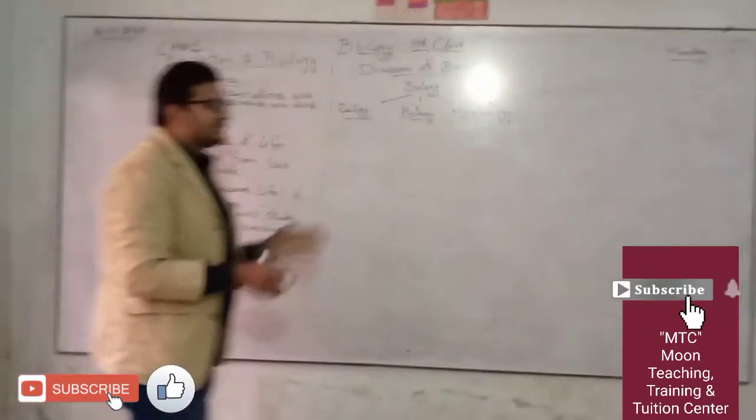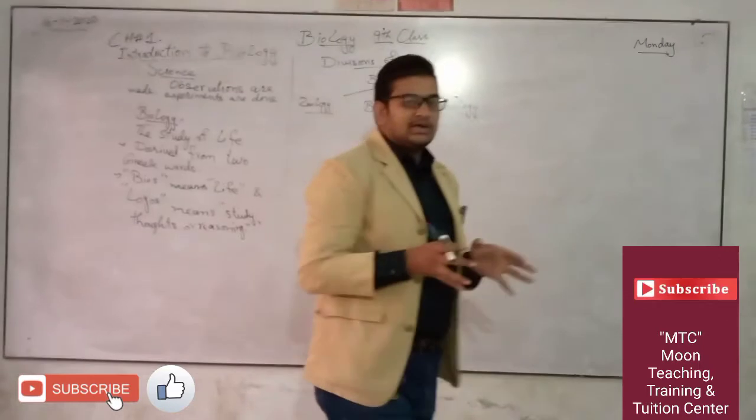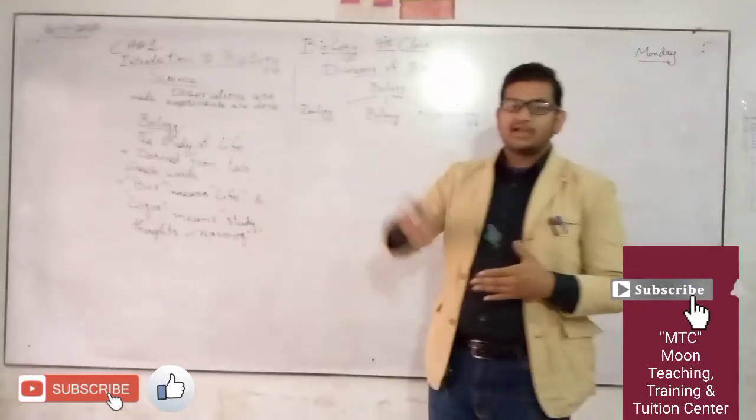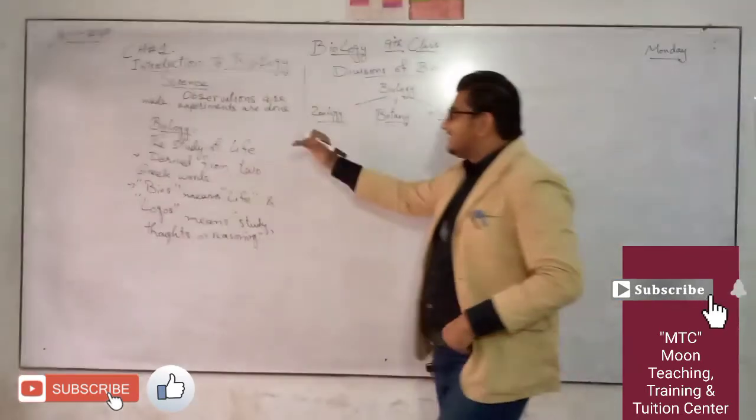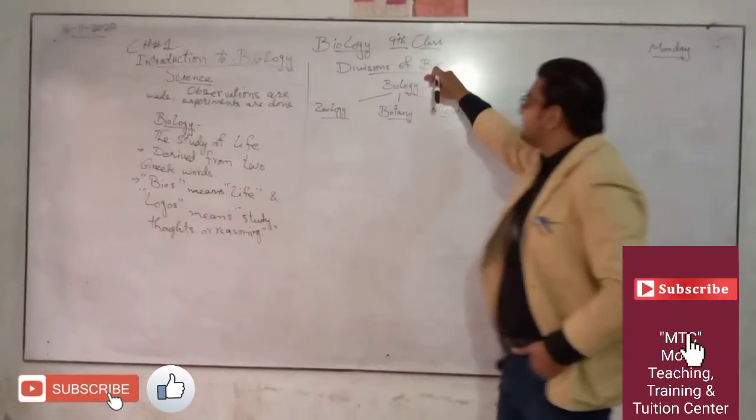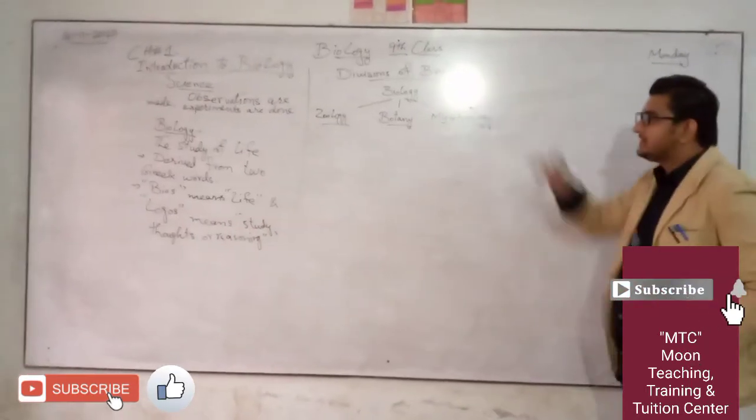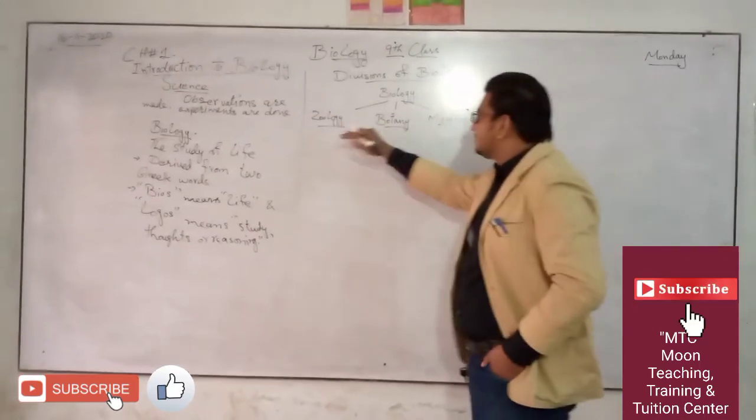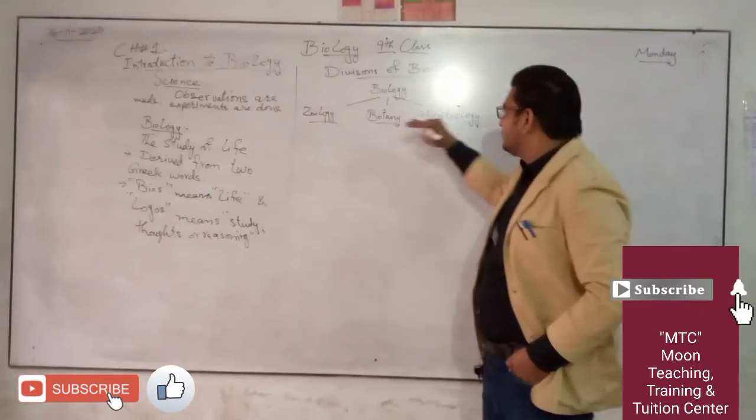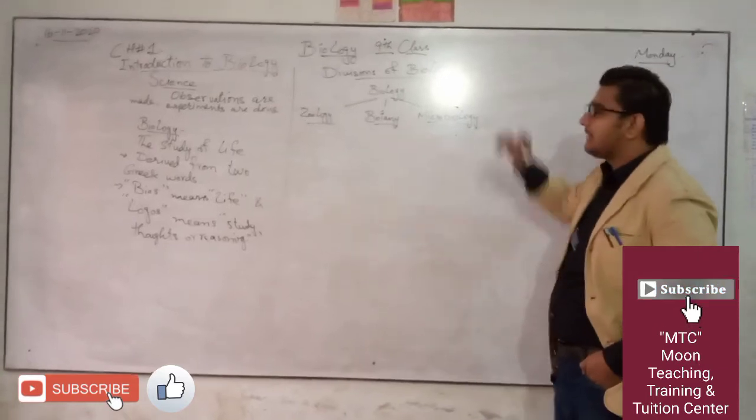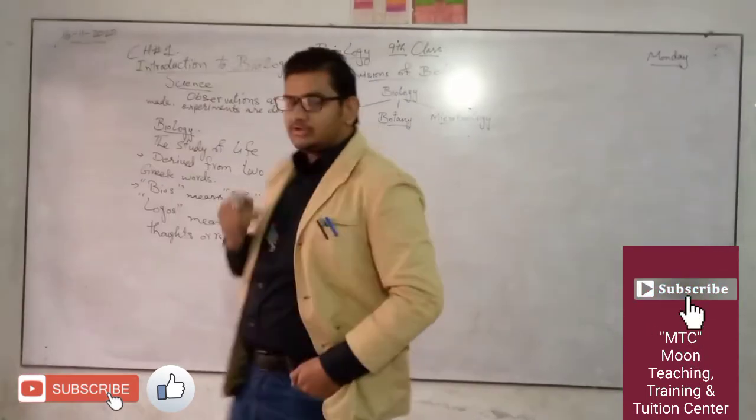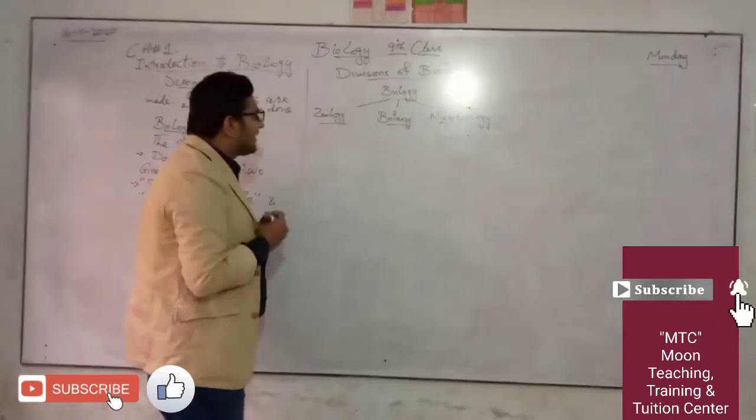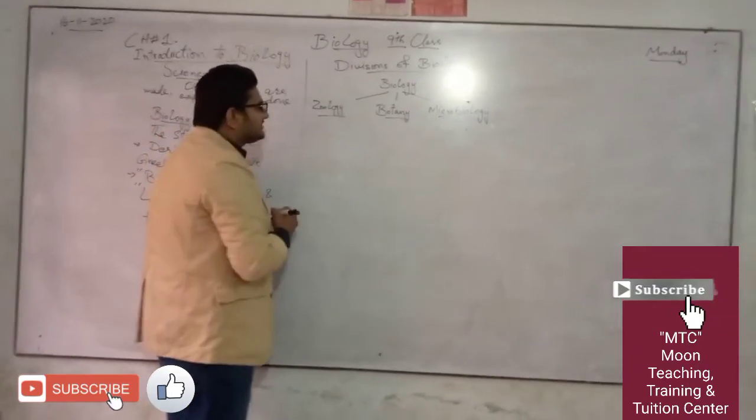We can also call it the study of organisms, the study of life, the study of living things. So the next topic is divisions of biology. On page number 2, we have three main divisions of biology. Number 1, zoology. Number 2, botany. And number 3, microbiology.